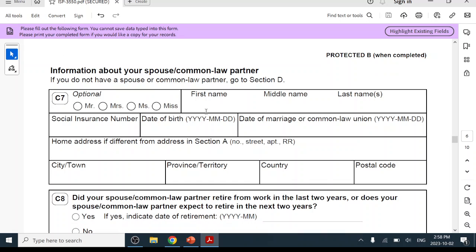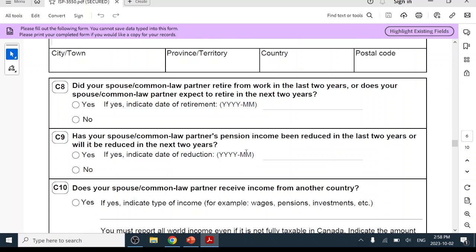So let's say the person has a spouse, the first name, let's say CC, last name DD, and a social insurance number, and a date of birth, say the same date, date of the marriage, let's say, and a home address if different from the address in section A. If the same, you don't need to put it here.